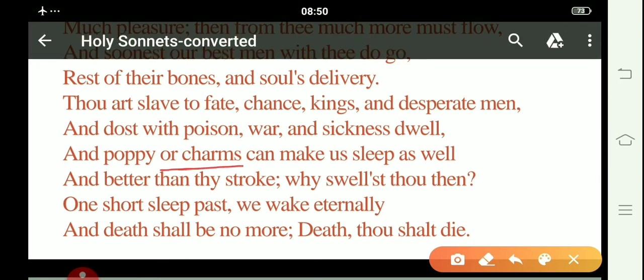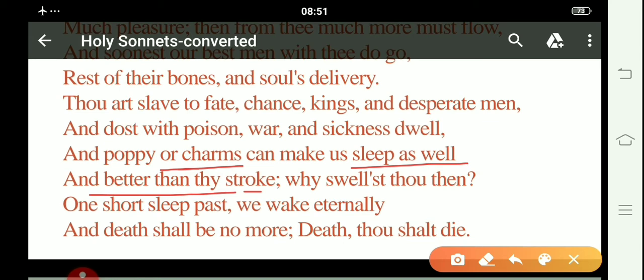"Poppy or charms can make us sleep as well, and better than thy stroke." Here the poet says that drugs and magic spells are more effective than death when it comes to rest. All right then. So here the poet says that the drugs and the magic spells, or the intoxication, better provide us rest than death does.